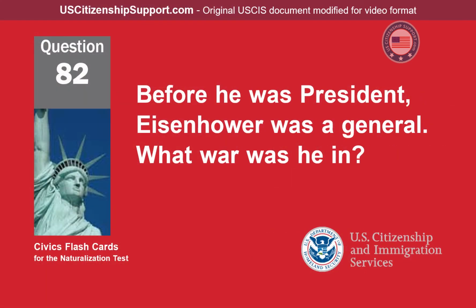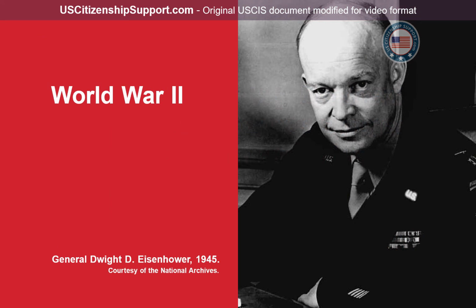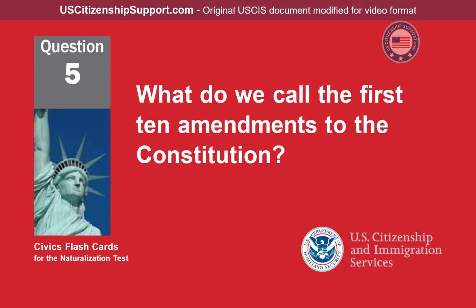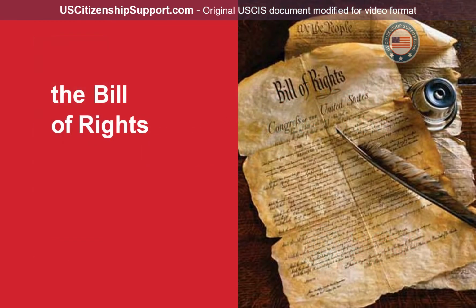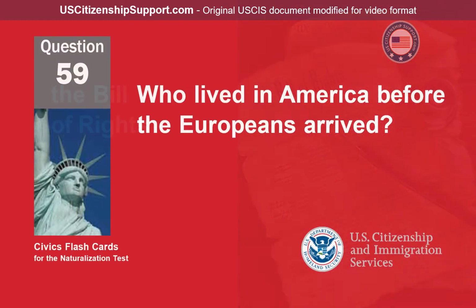Before he was president, Eisenhower was a general. What war was he in? World War II. What do we call the first 10 amendments to the Constitution? The Bill of Rights. Who lived in America before the Europeans arrived?